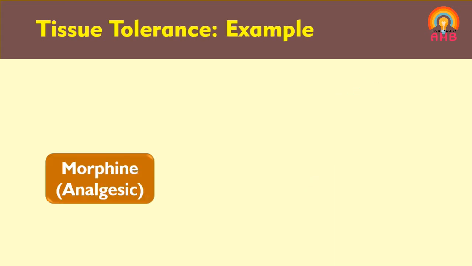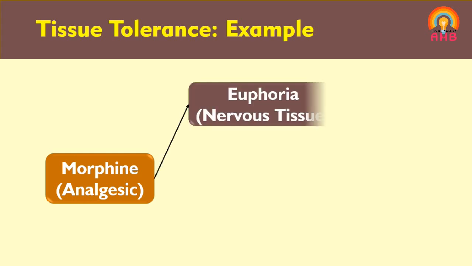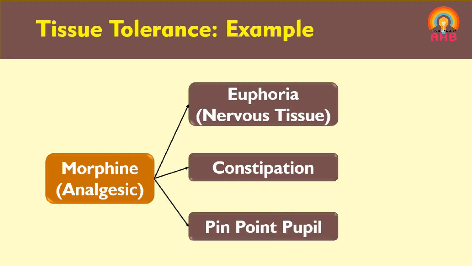Morphine is an opioid analgesic. Along with the analgesic effect, it produces various effects in humans like euphoric effect, constipation effect and pinpoint pupil effect. But after repeated use of morphine, tolerance is developed only to the euphoric effect, and tolerance is not developed to the analgesic effect, the constipative effect, or the pinpoint pupil effect.